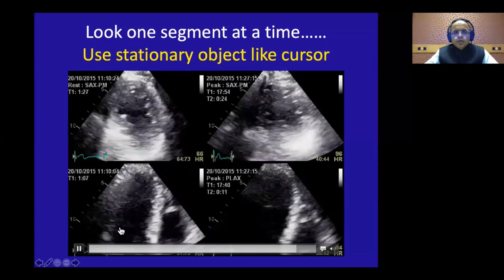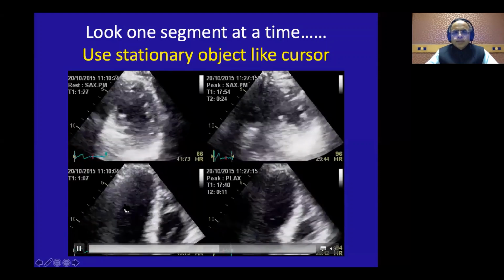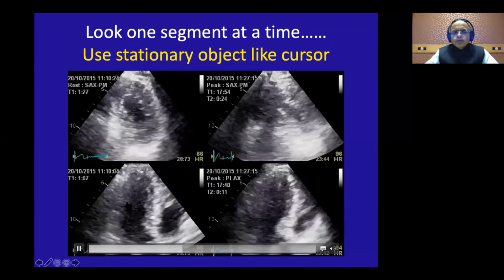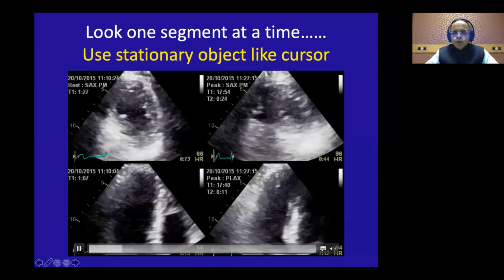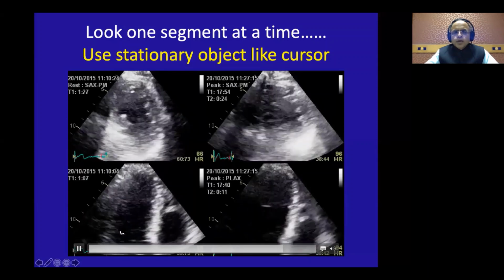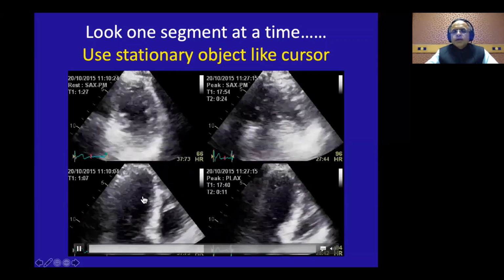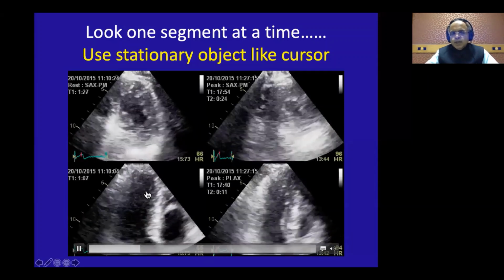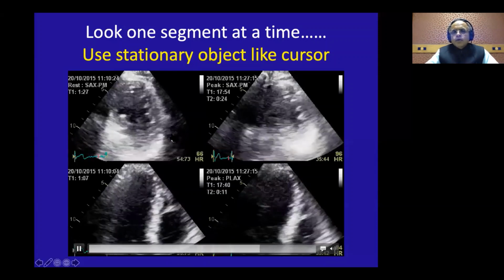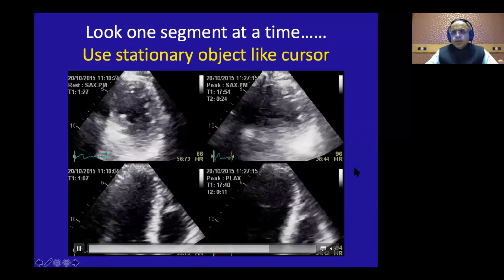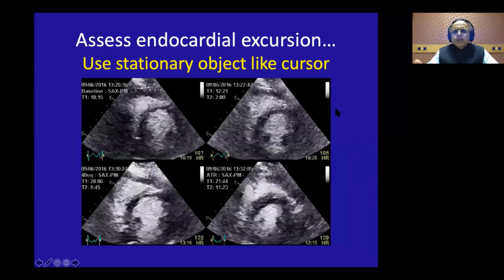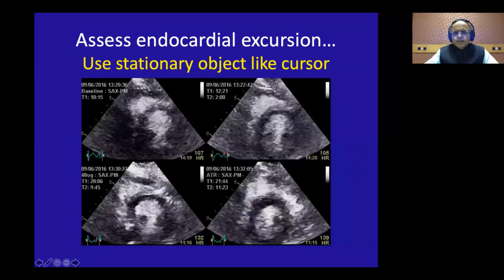So use a stationary object and keep that stationary object at every segment. Okay, so you also come to note that in this middle segment, the endocardial delineation is very poor. So probably your appreciation of regional wall motion abnormality will not be good. So if there are 2 consecutive segments where the endocardium is not well appreciated, do not talk about regional wall motion abnormality there. You will make a big mistake. So looking at one segment and putting a stationary object there, as I told you, you can use it even for your regular regional wall motion assessments, not only for stress echo.